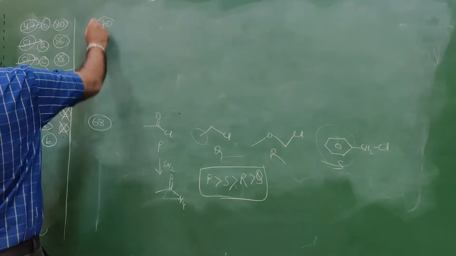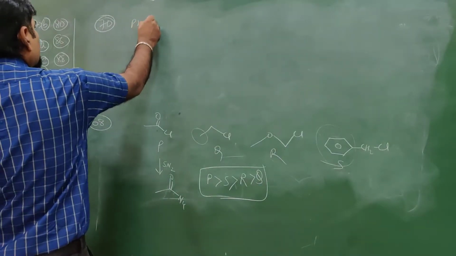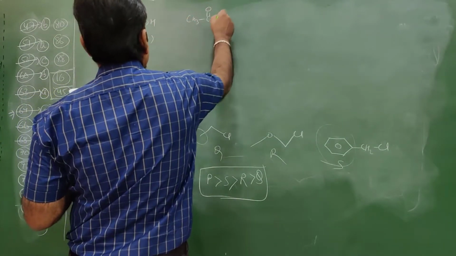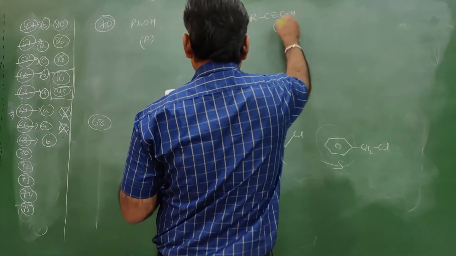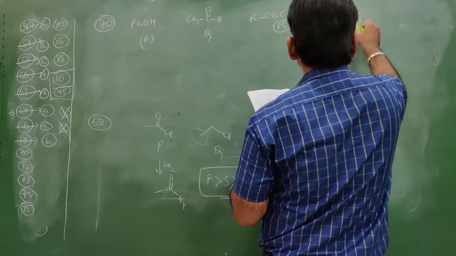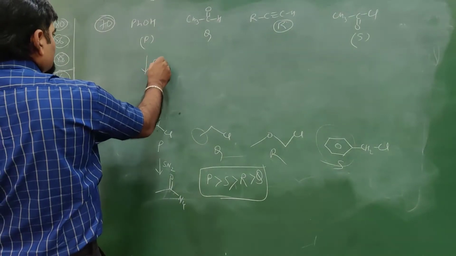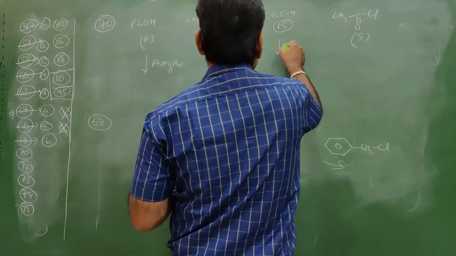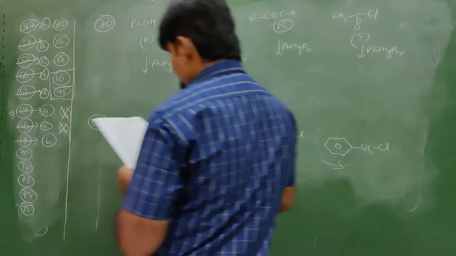Then question number 70. Reactivity of PhMgBr with the following compounds: PhOH, this is P; CH3CHO, this is Q; RC triple bond CH, this is R; then CH3 C double bond O Cl, this is S. Their reactivity towards PhMgBr.